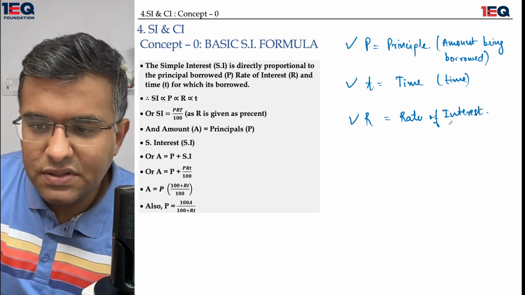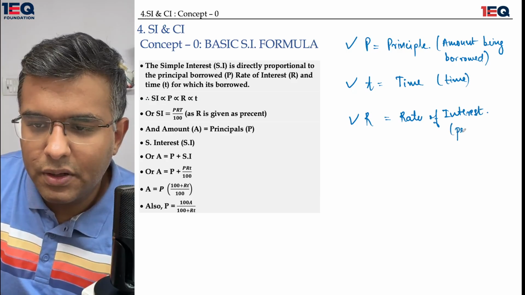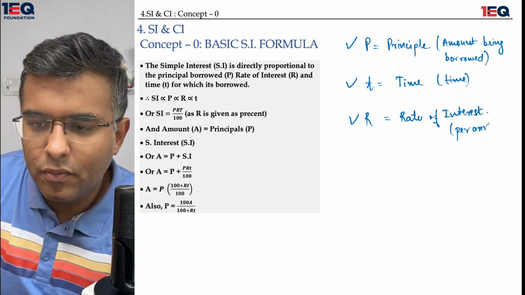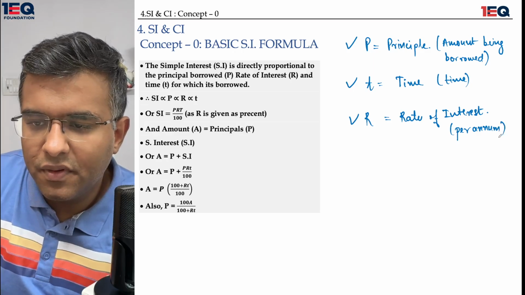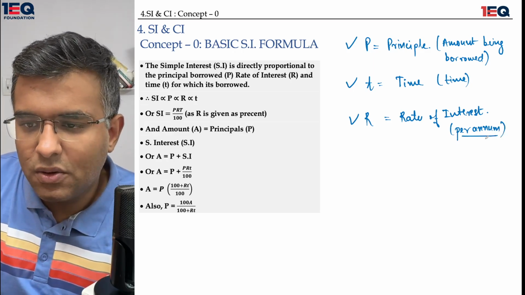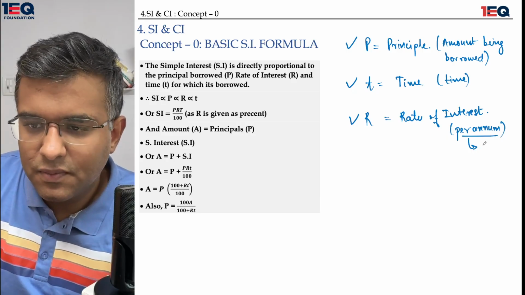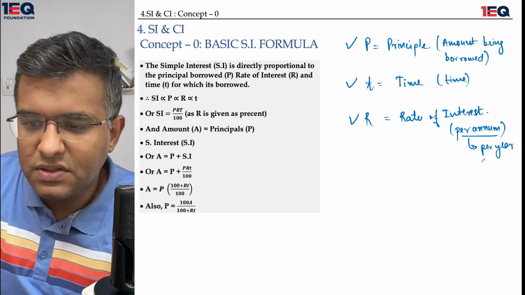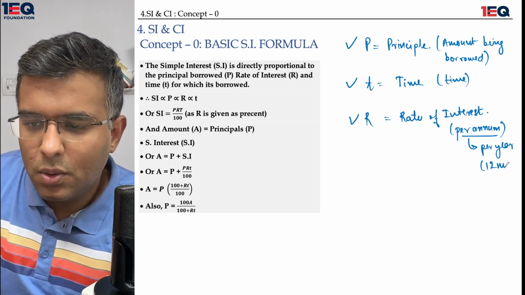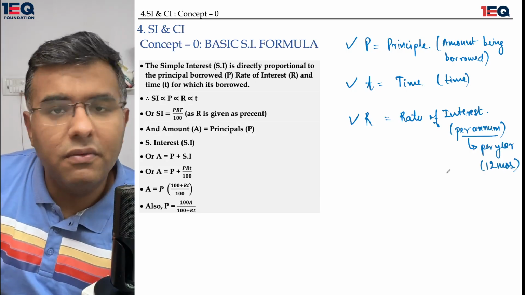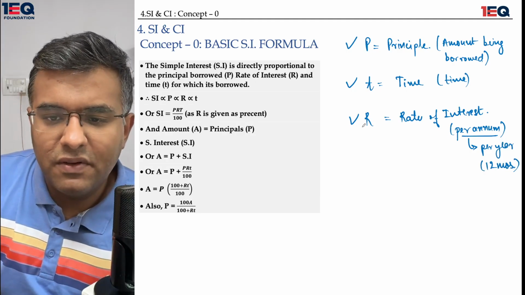Rate of interest is usually denoted on a per annum basis. When I say per annum basis, I also mean that this is a per year basis or for 12 months. We have P, we have R, we have T.